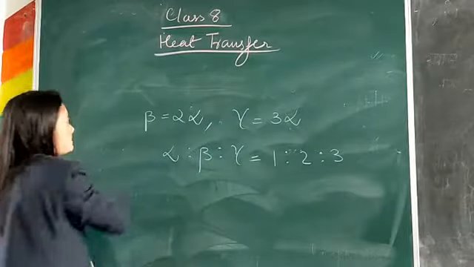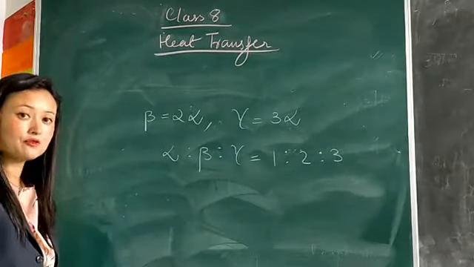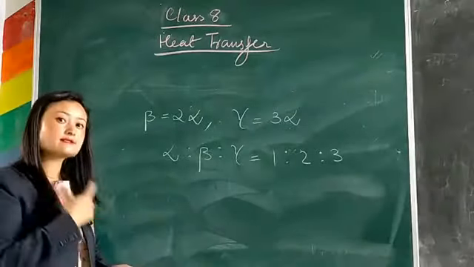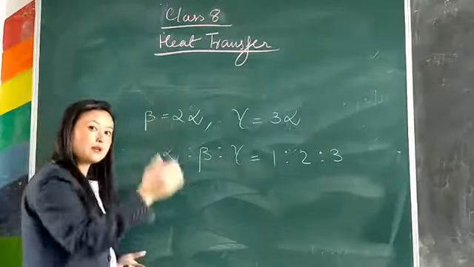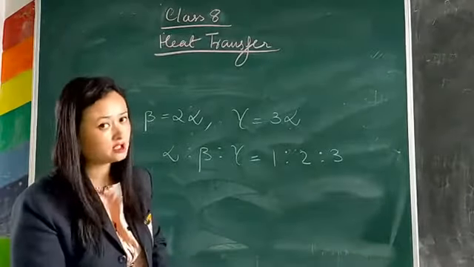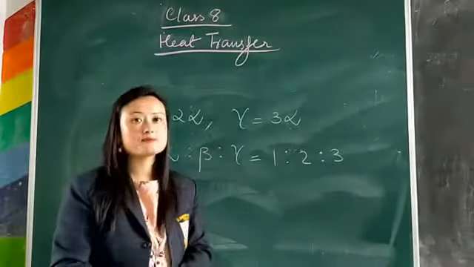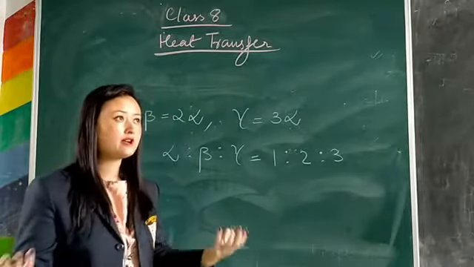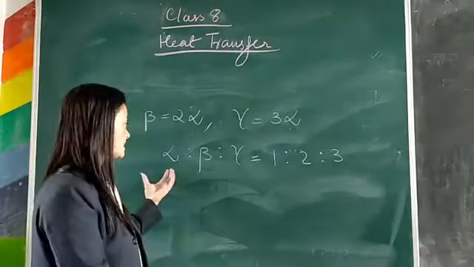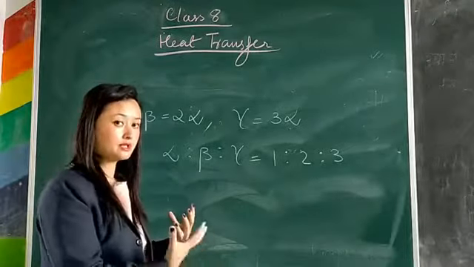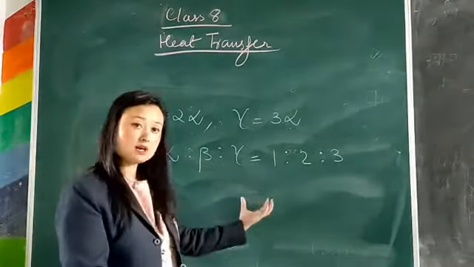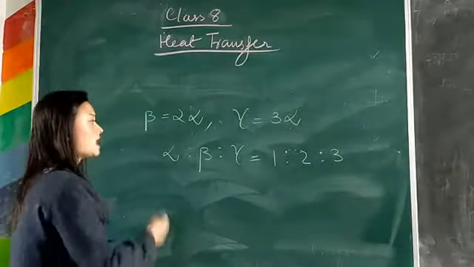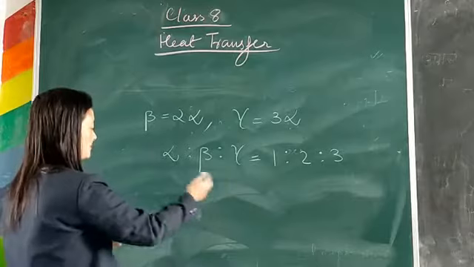So please remember that beta, the coefficient of superficial expansion, is twice the linear expansion coefficient, and the coefficient of cubical expansion is 3 times the linear expansion coefficient. And if we compare the ratio of alpha, beta and gamma, we get 1:2:3. Now you might be wondering, how did we get 1:2:3?